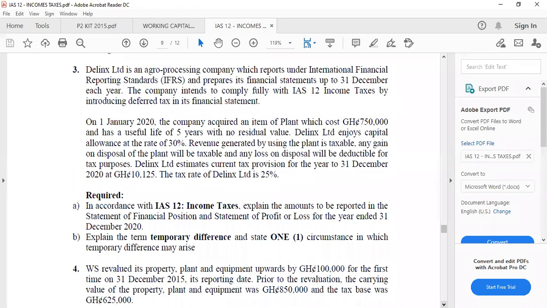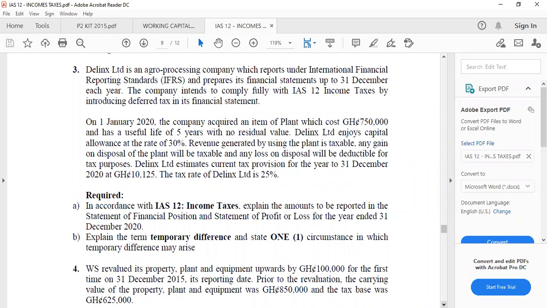The Links Limited enjoys capital allowance at the rate of 30%. The revenue generated by using the plant is taxable. Any gain on disposal of the plant will be taxable, and any loss on disposal will be deductible for tax purposes. The Links Limited estimates the current tax provision for the year to 31st December 2020 at 10,125 Ghana cedis. The tax rate of the Links Limited is 25%.